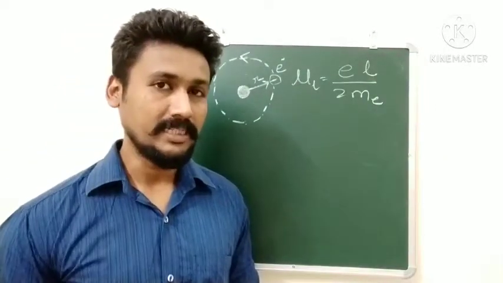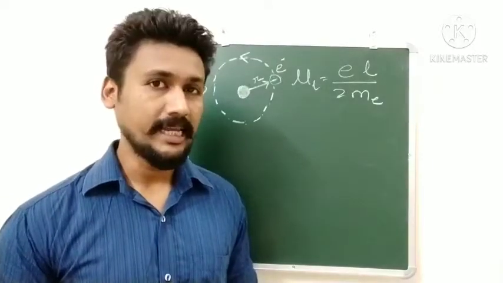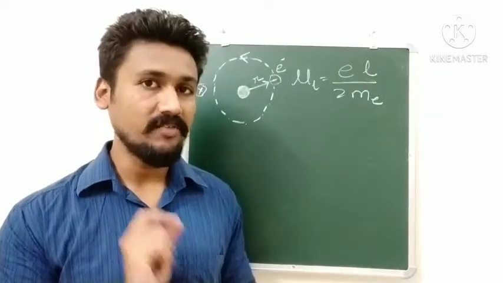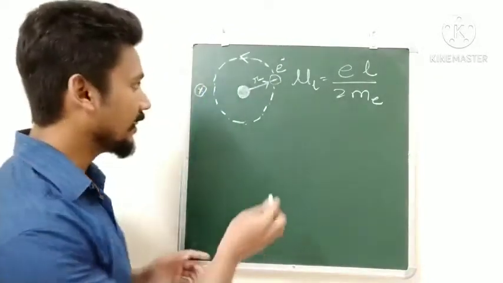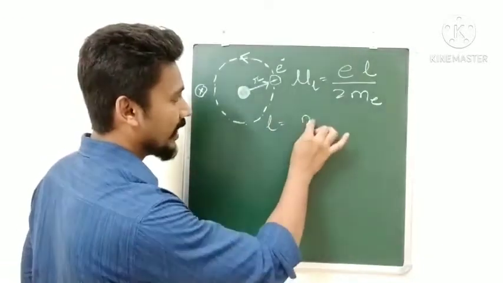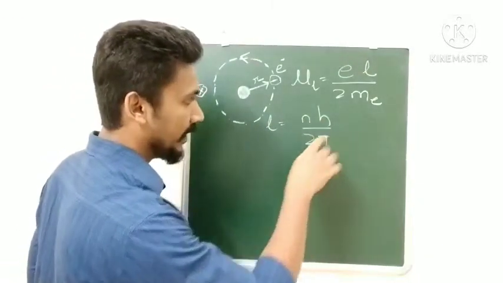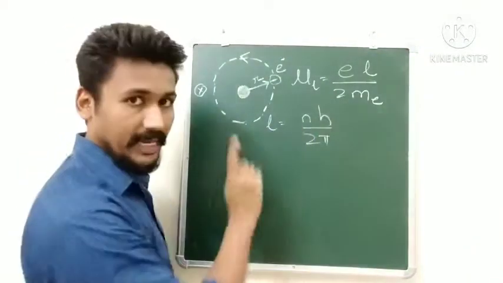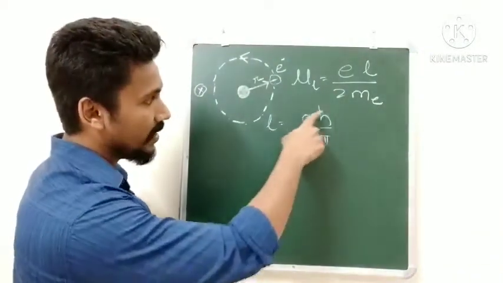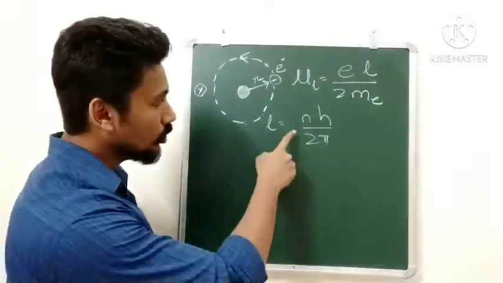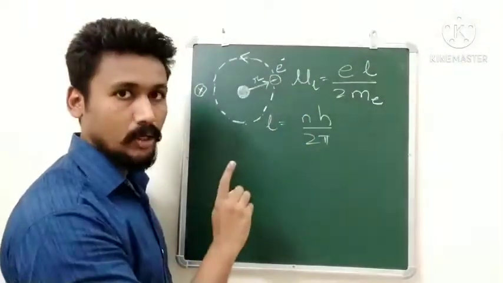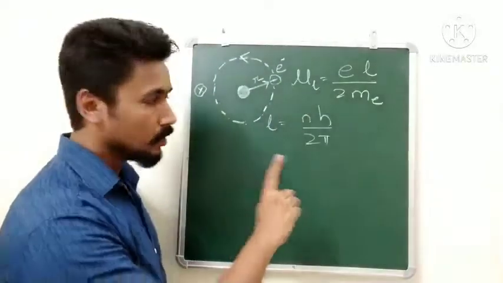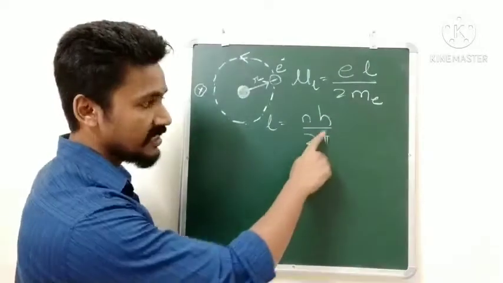Now let us see one more concept. According to Bohr's theory, when the electron is revolving around the nucleus, it has some discrete values of angular momentum, and the angular momentum is given by nh upon 2 pi. n stands for the number of the orbit, h stands for Planck's constant. So L is given by nh by 2 pi. Using this we can find the value of magnetic dipole moment for the first orbit, taking n as 1. If you take n as 1, L will become h upon 2 pi.